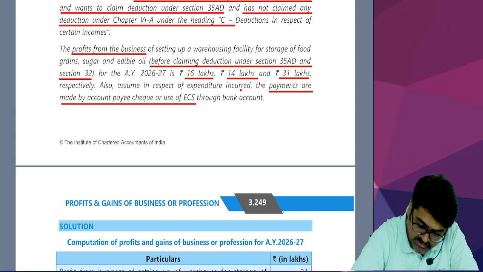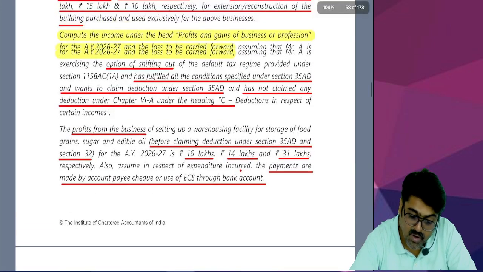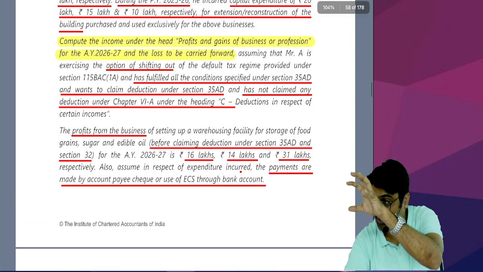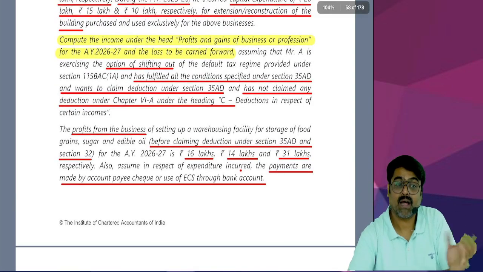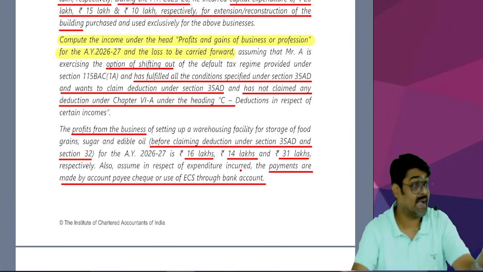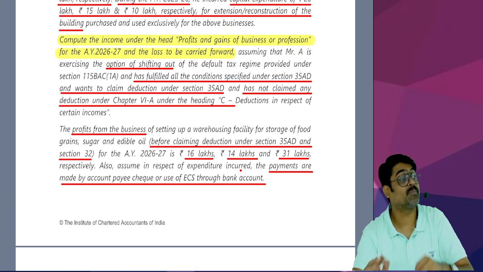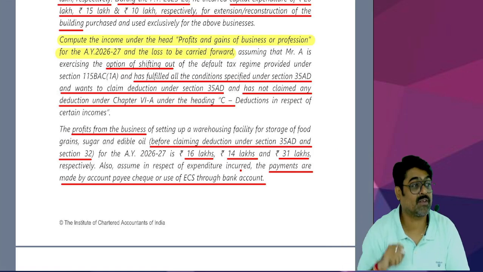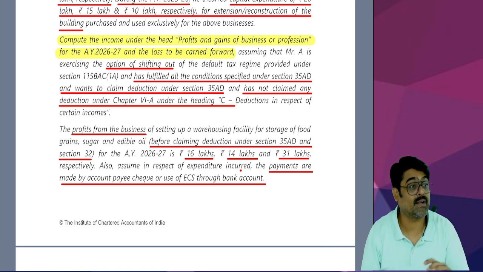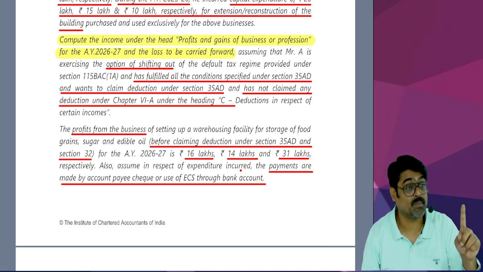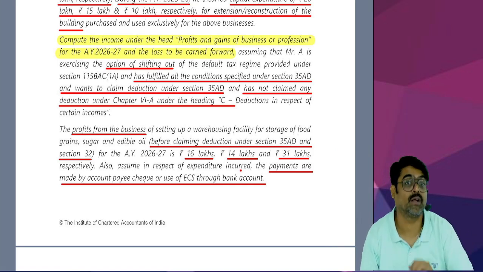ECS through bank account, meaning all the capital expenditure, all the actual costs, the payment for them is made by way of account payee cheque. Thank God. If some payment out of this is made by a mode other than the prescribed mode, then that payment will not be treated as actual cost as per the proviso to section 43(1). I have already told you.